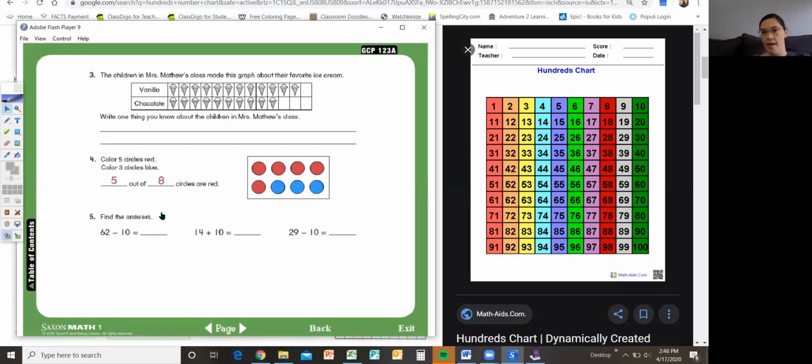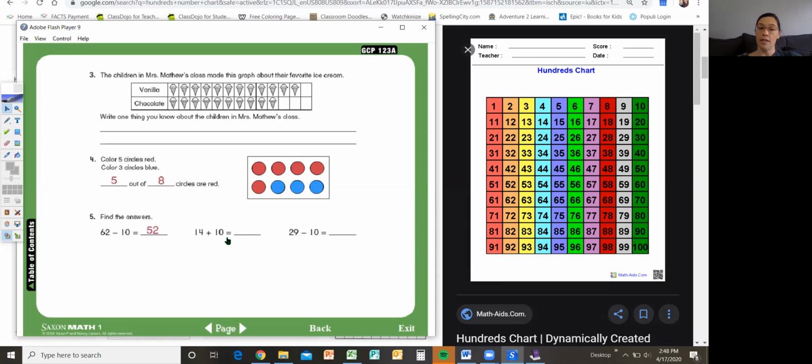This part's tricky, and we actually haven't had time yet to talk about subtracting 10, so I'll give you a little sneak peek right now. We'll talk more about it in our math lesson tomorrow. But subtracting 10 is just like adding 10. So I'm going to look here. It says 62 minus 10. Right here is 62. If we were adding 10, we would go down to the next set of 10s. But since we're subtracting 10, we're going to go backwards. Kind of like subtracting 1 is counting backwards by 1. So we know that 62 minus 10 would be 52.